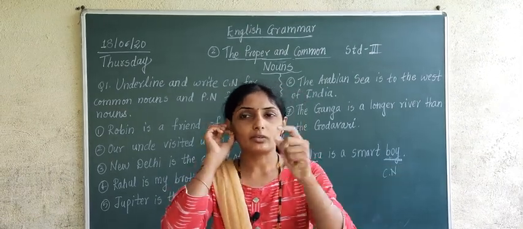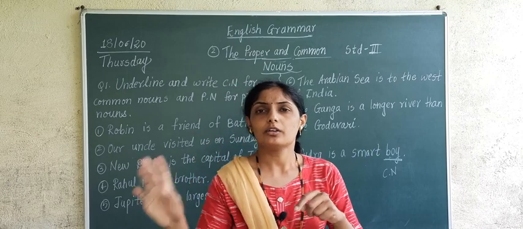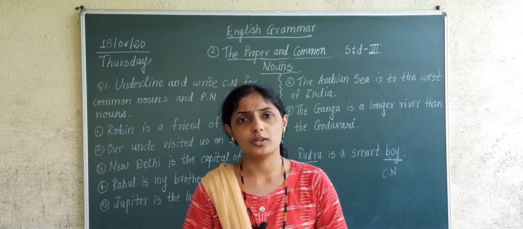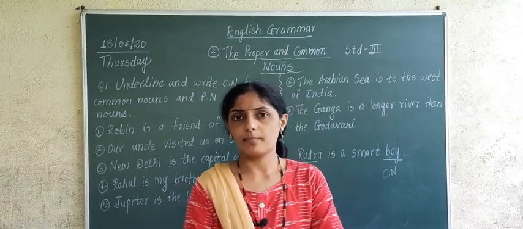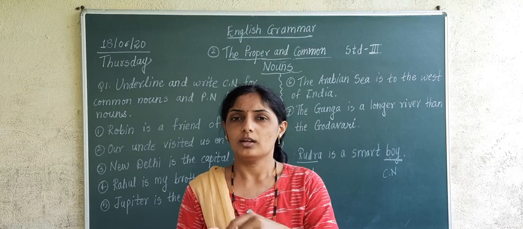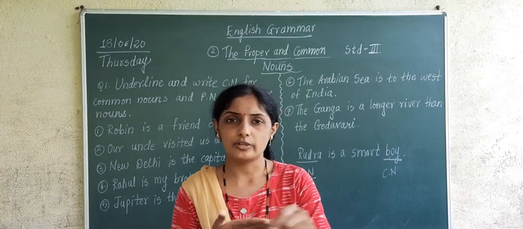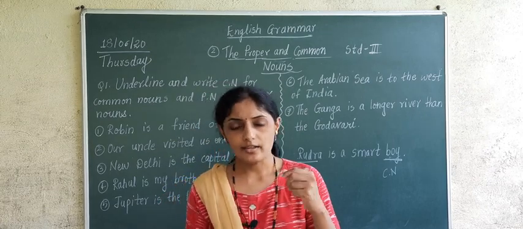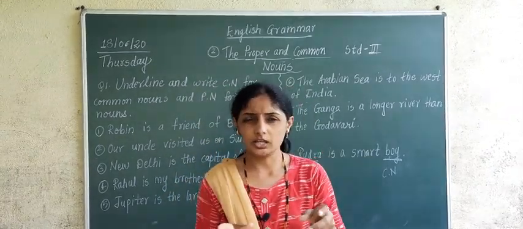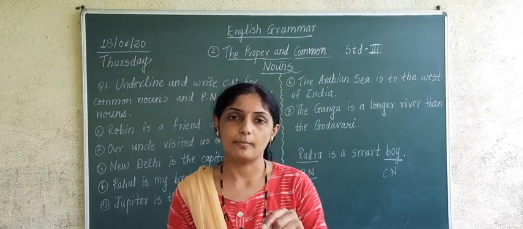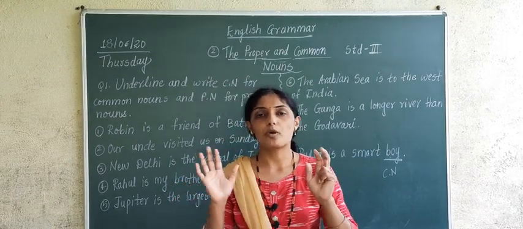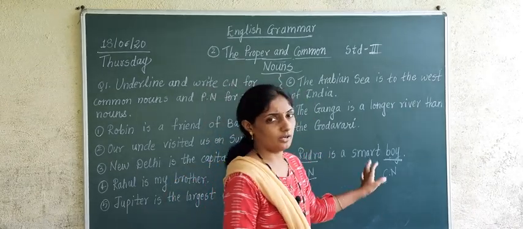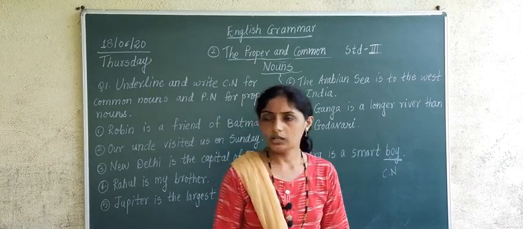For example, a tiger will have some name. Correct or not? If I say dog has some name, cat has some name, understood? If I say book has some name. Every book has some title, yes or no? English Balabharati, Navneet Prakashan, Jivandeep Prakashan, something comes on your book. English grammar, class 2nd. So every animal, every bird has some name. And those names are called proper noun. And the words which stand for these proper nouns, they are common nouns. Understood? Have you understood?